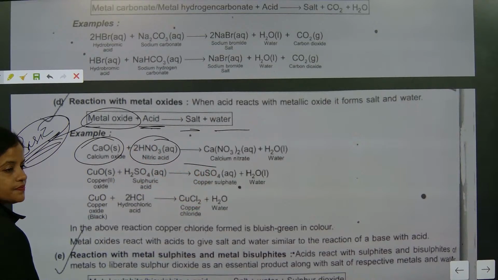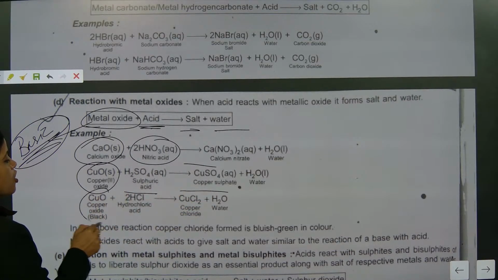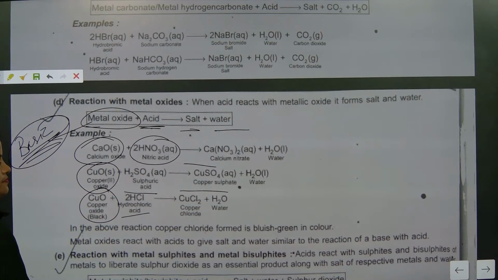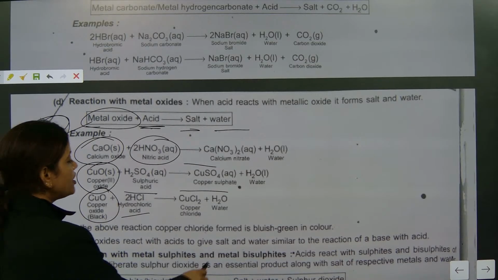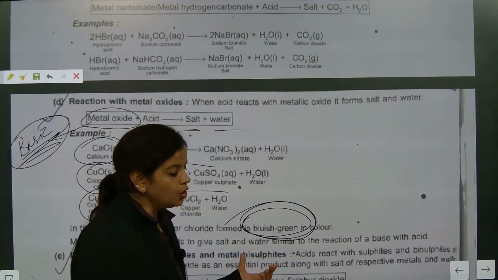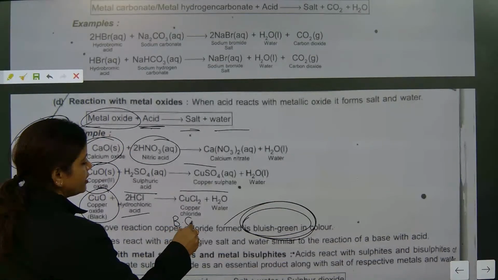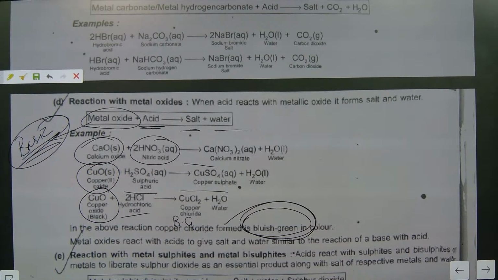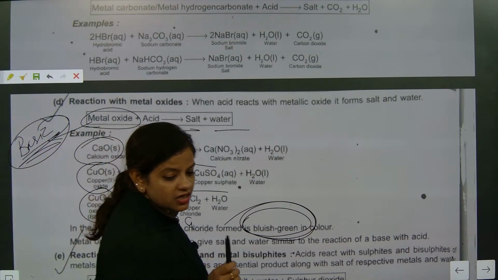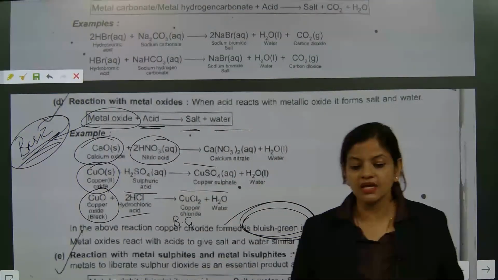What are they making? Copper oxide with sulfuric acid gives salt and water; copper oxide with HCl. And what is the color for copper, beta? Remember, the color of copper chloride is blue-green. The color of copper chloride is blue-green. Many times they are asking for colors. Many times in the sample sets we have seen they are asking for color.